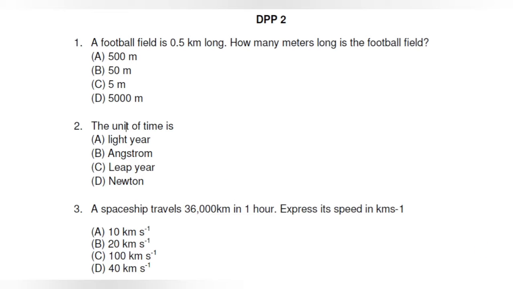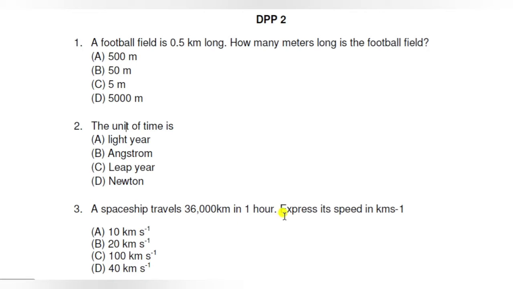Question number 3: a spaceship travels 36,000 km in 1 hour. Express its speed in km per second. Option A is 10 km per second, option B is 20 km per second, option C is 100 km per second and option D is 40 km per second.